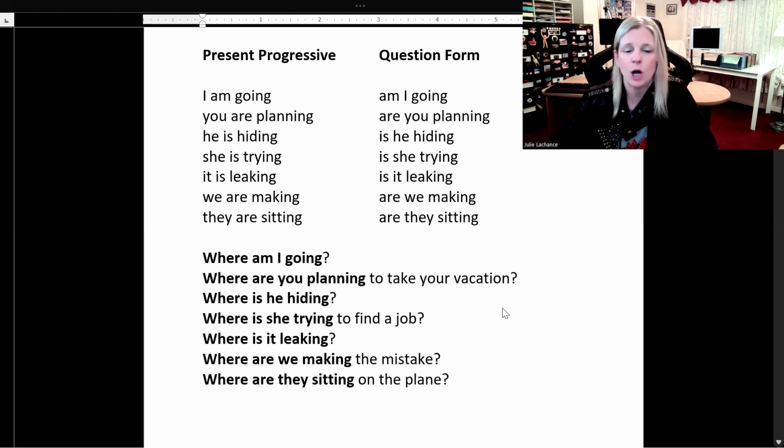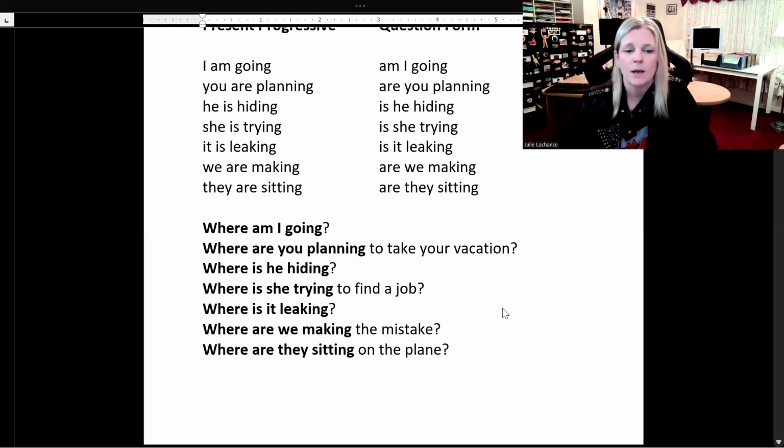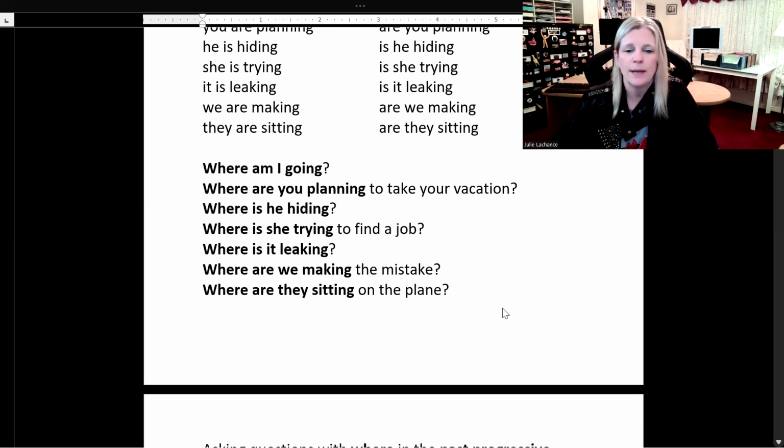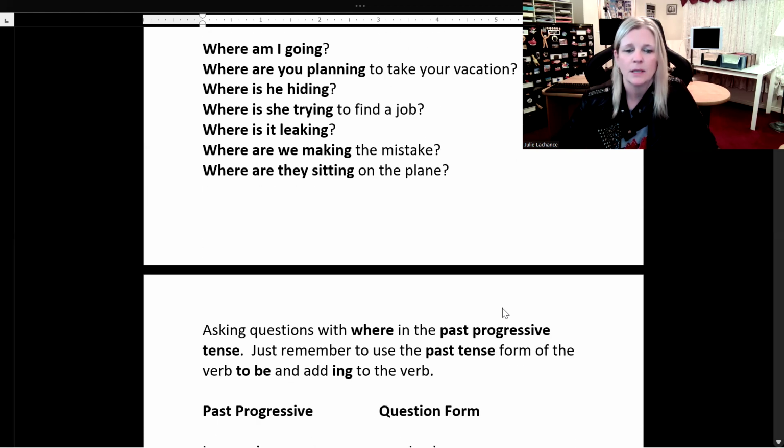Where am I going? Where are you planning to take your vacation? Where is he hiding? Where is she trying to find a job? Where is it leaking? Where are we making the mistake? Where are they sitting on the plane?